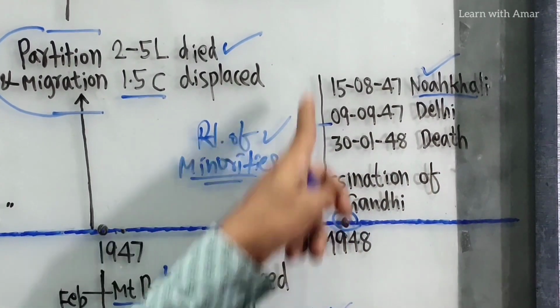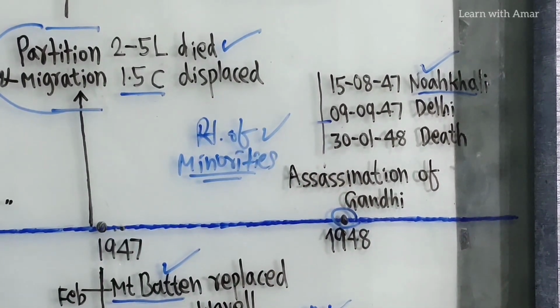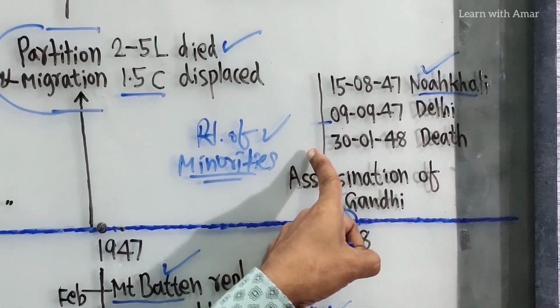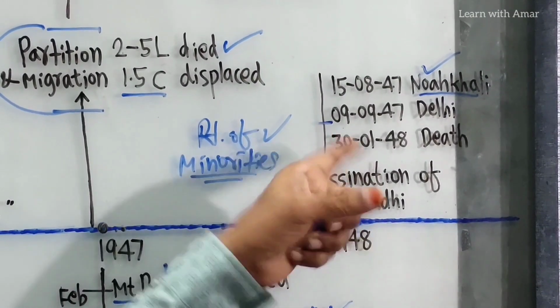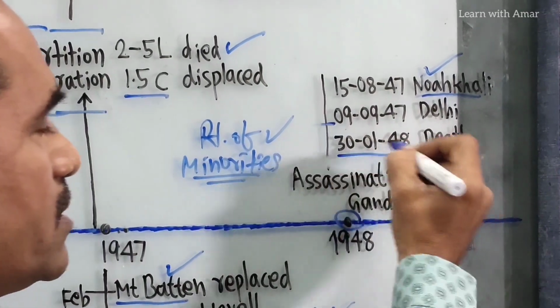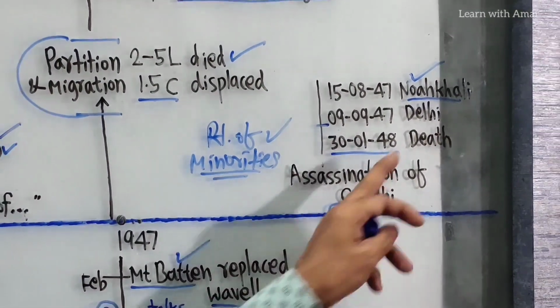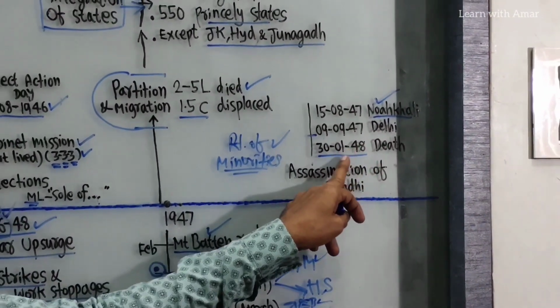Because of all this, because of the role of Mahatma Gandhi, some sections of society got angry with him. So they shot him. Finally, Mahatma Gandhi was shot dead by Nathuram Godse on 30th January 1948.